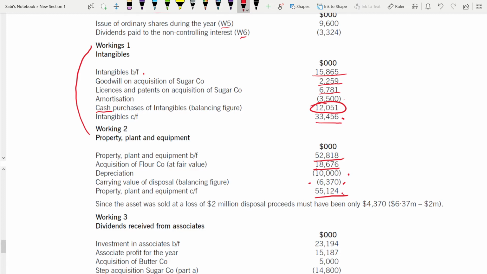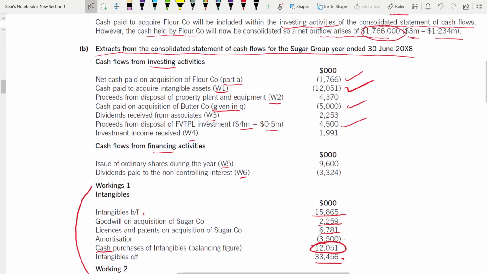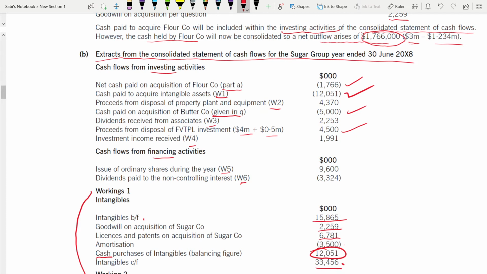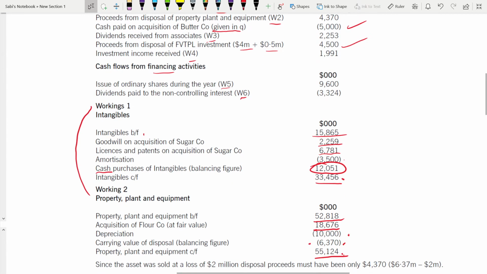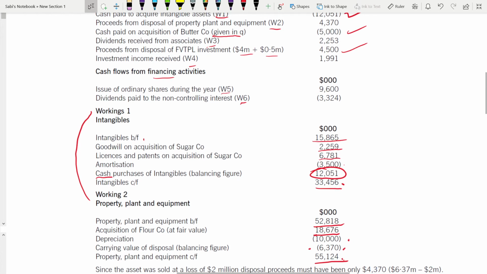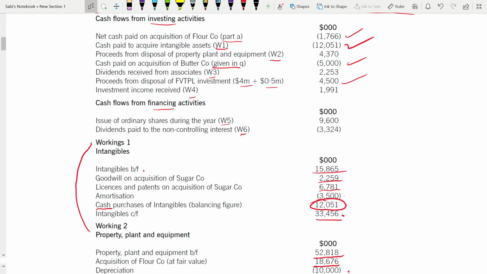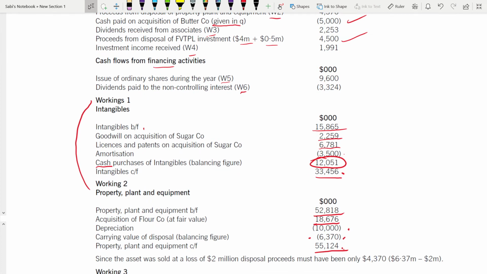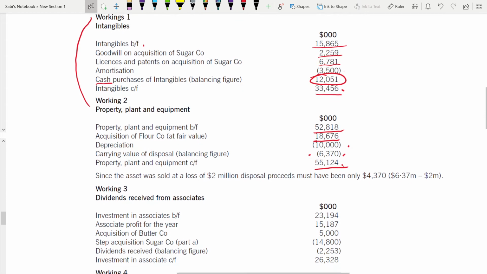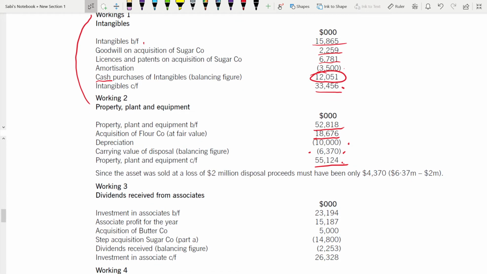So value disposed as a proceed. 6370. This will be added here. I'm sorry. Carrying value of disposal. Yeah, I'm sorry. One step I missed. See, this is what happens when you miss one step. Don't do this mistake. I did this mistake just now. Since the asset was sold at a loss of 2 million, the disposal proceed is 637 minus 2 because of the loss. So this is the cash. The proceed is 4370.